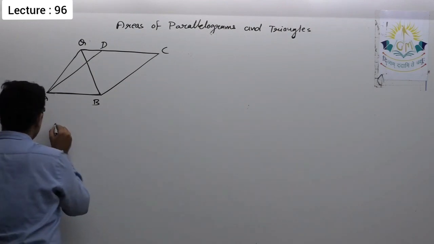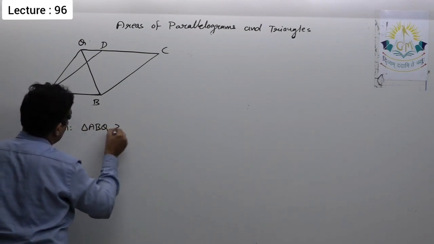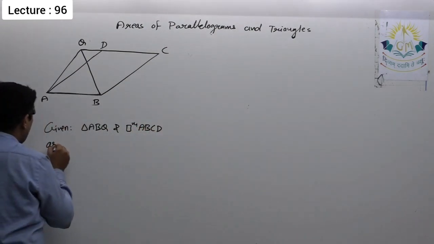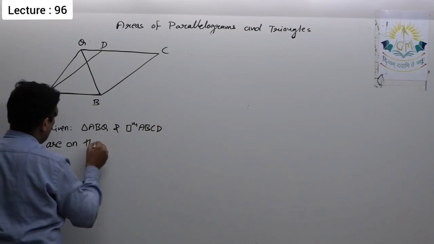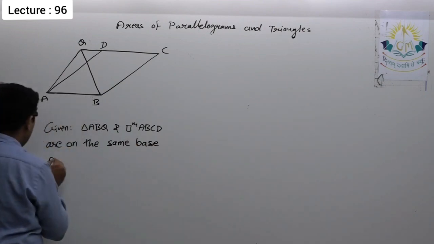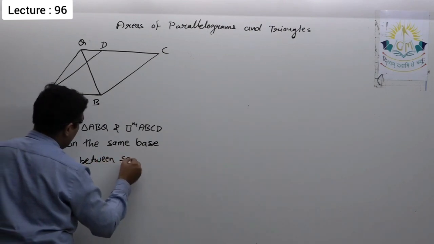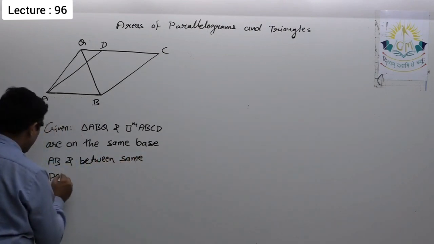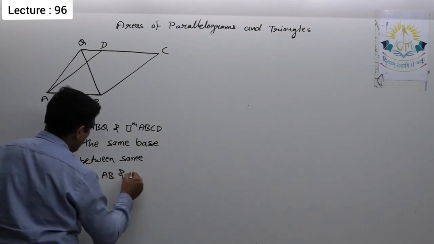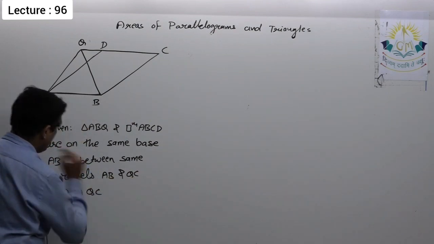So given: triangle ABQ and parallelogram ABCD are on the same base AB and between the same parallels AB and QC, that is, AB is parallel to QC.